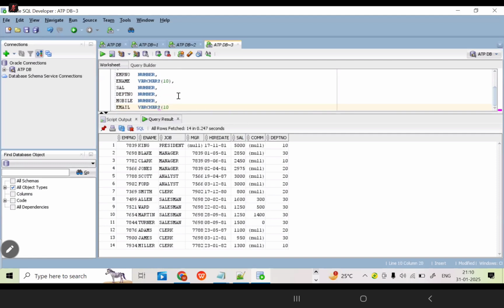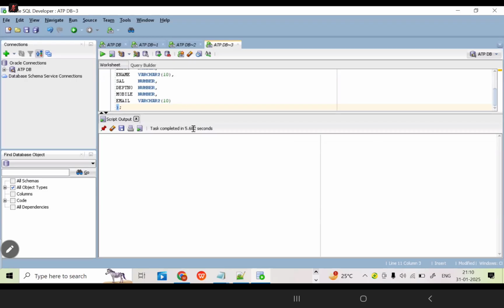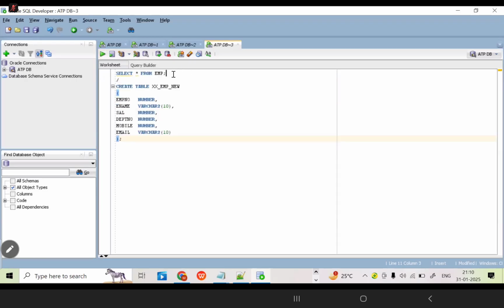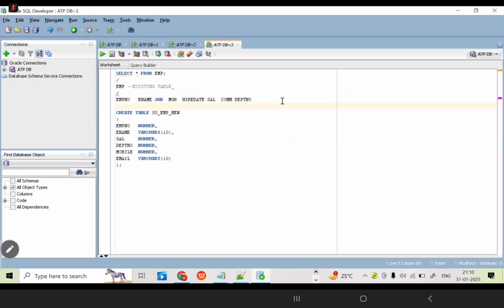In the new table, how many columns are there as of now as per our requirement? I am going to create this table. Now this is the existing table. How many columns are there? 8. EMP is the existing table. I am going to write all the columns for understanding purposes. The column names are employee number, employee name, job, MGR, hire date, salary, commission, department number. These are the columns present in the old table.